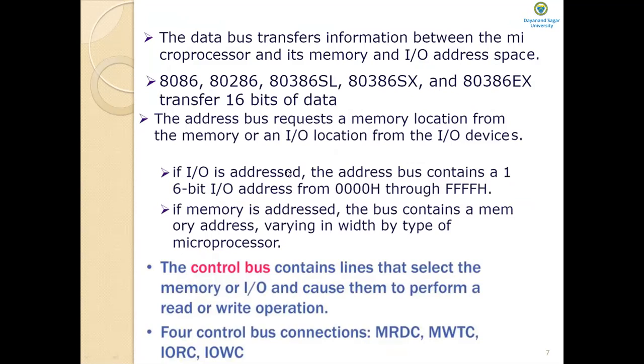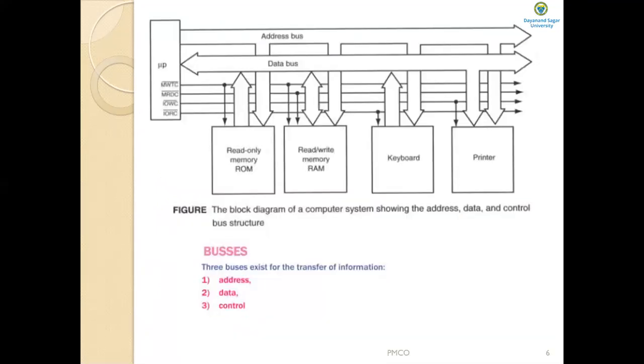First, the data bus. So what do you mean by data bus? The data bus transfers information between the microprocessor and its memory and I/O address space. If you refer to the diagram here, the data bus transfers data between the microprocessor and the memory and or the I/O devices. And note that this data bus is bidirectional. See the double-ended arrow mark here.